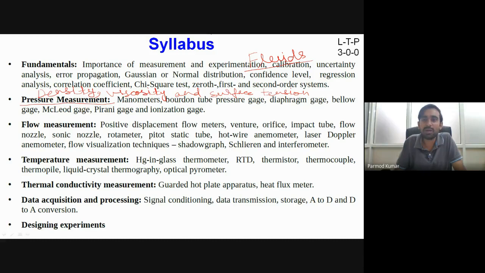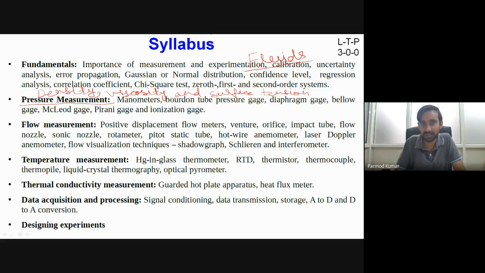Okay, so these also we will try to see, and then at the end of this module, we will also study some of the advanced flow measurement techniques such as laser Doppler anemometer, flow visualization techniques, for example, shadowgraph, schlieren, and interferometers, etc. Okay.